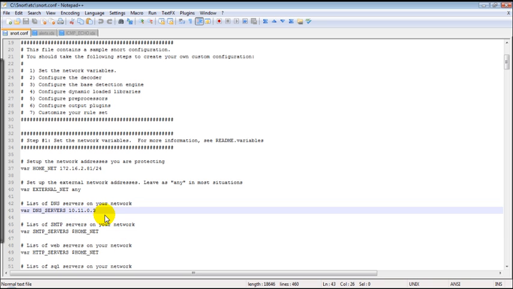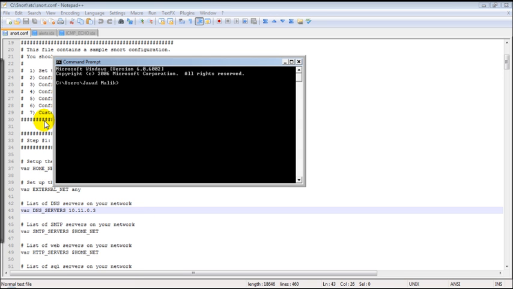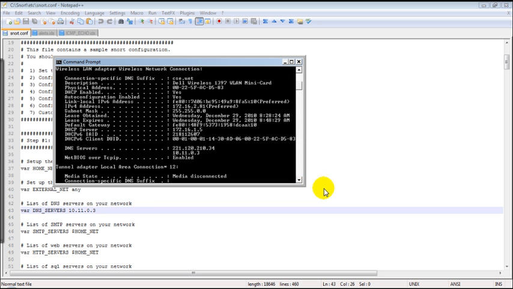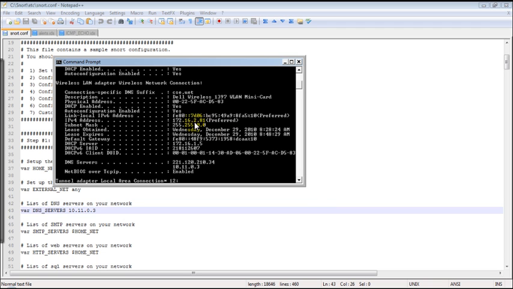If you don't know your IP address and the DNS server, you can check it from a command prompt by simply typing ipconfig /all. There will be a list of things that will open up, and you can see that my IP address is 172.16.2.81 and these two are the DNS servers that my PC carries.